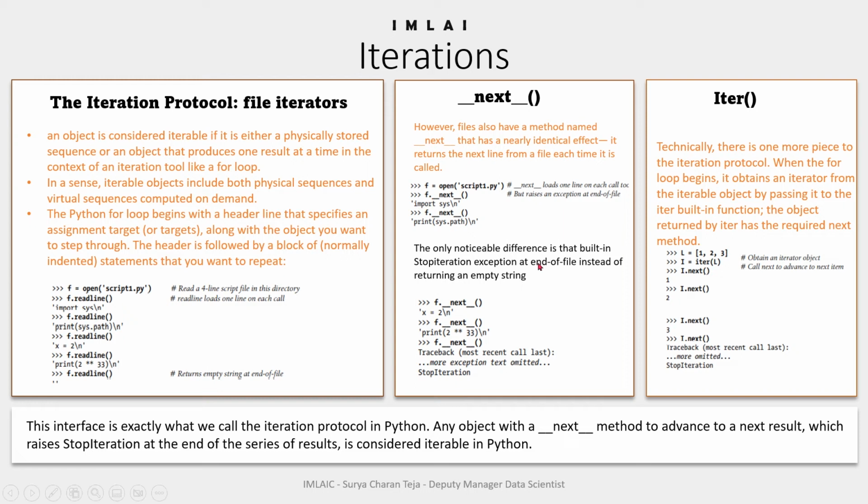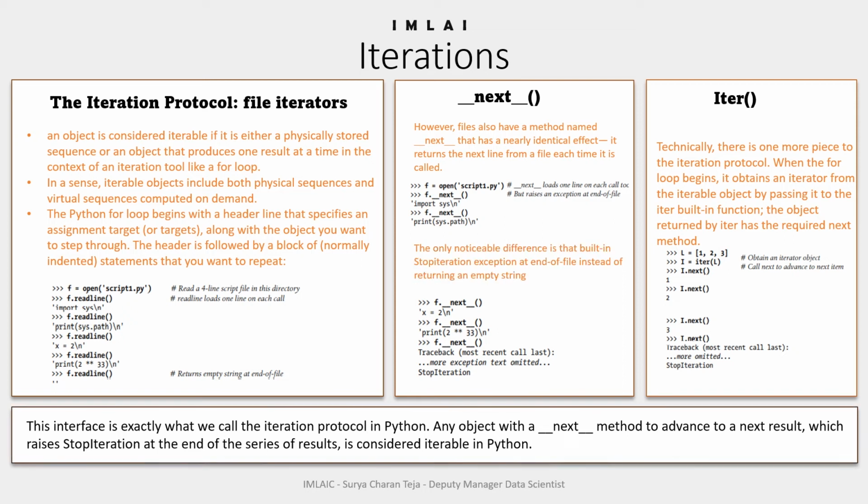Before we jump into the Jupyter notebook, what I would like to emphasize is that the interface is exactly what we call the iteration protocol. You have an iterable, a next method, and an iter method. All together, this is the iteration protocol in Python.